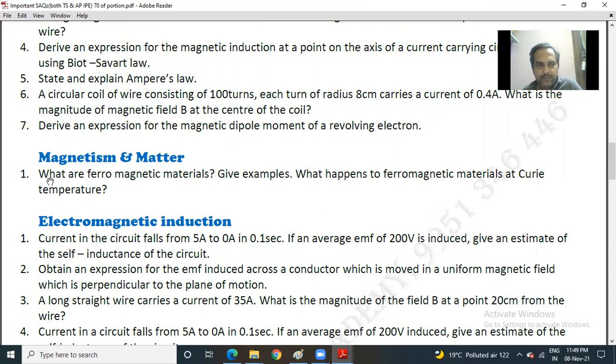Okay, let me read the question. What are ferromagnetic materials? Give examples. What happens to ferromagnetic materials at a Curie temperature?